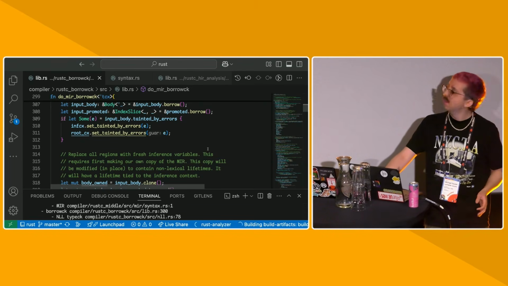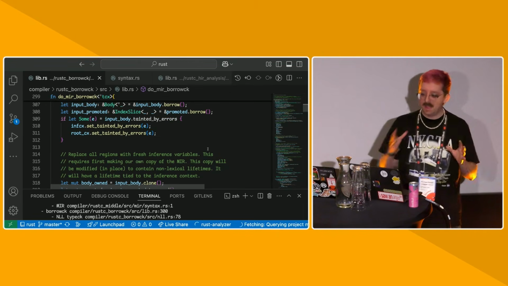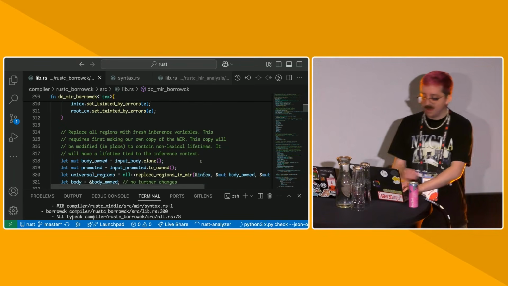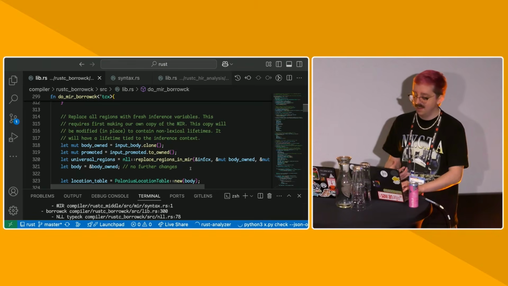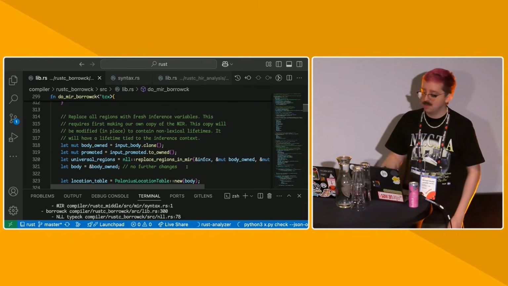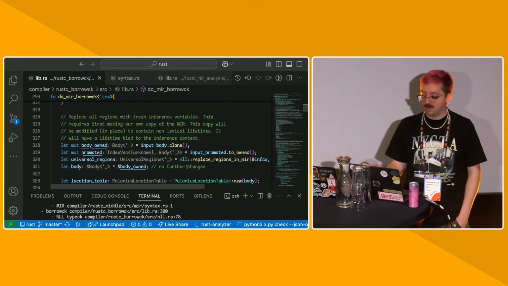Like if I have some function that you call and it requires that t is static, then we need to compute that requirement somewhere. So we do this by running type check over again. We first take the MIR body. We take all the lifetimes that show up in that MIR body, which are represented using something called the erased region, which means we don't know anything about the region information.